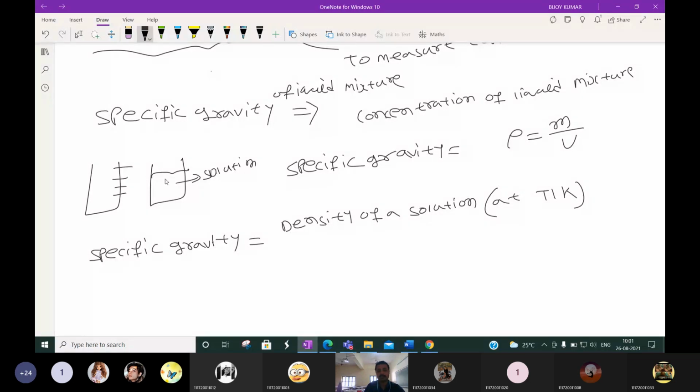First we put the solution on the weighing scale and calculate the mass, and the same solution we pour into the measuring flask and calculate the volume.